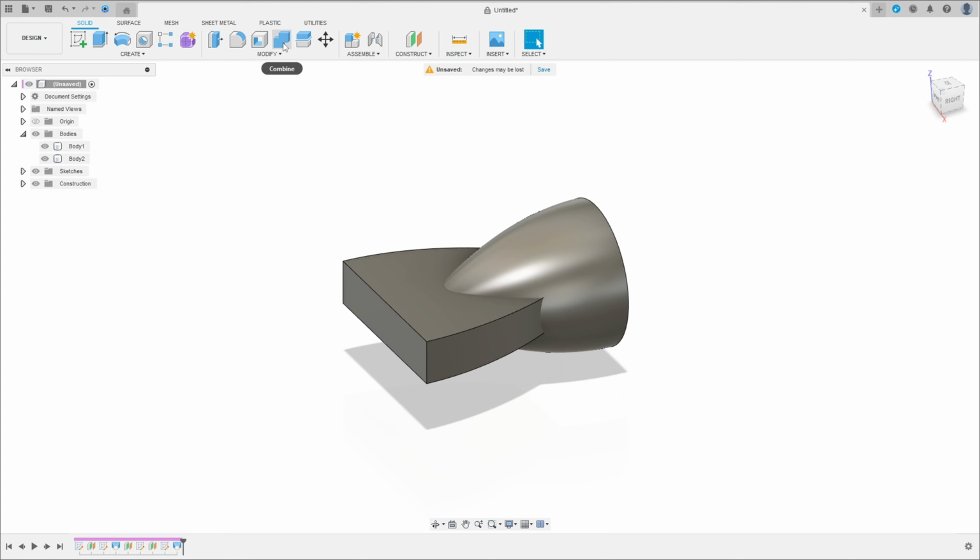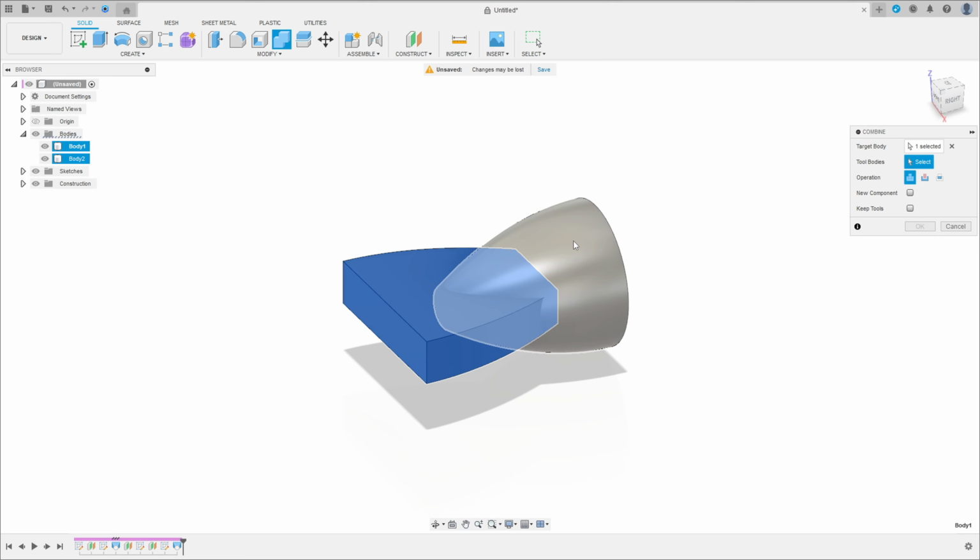Now go to modify, select combine, the target body, this body, and the tool body, this body. Operation join and press OK. We have this with only one body, okay.